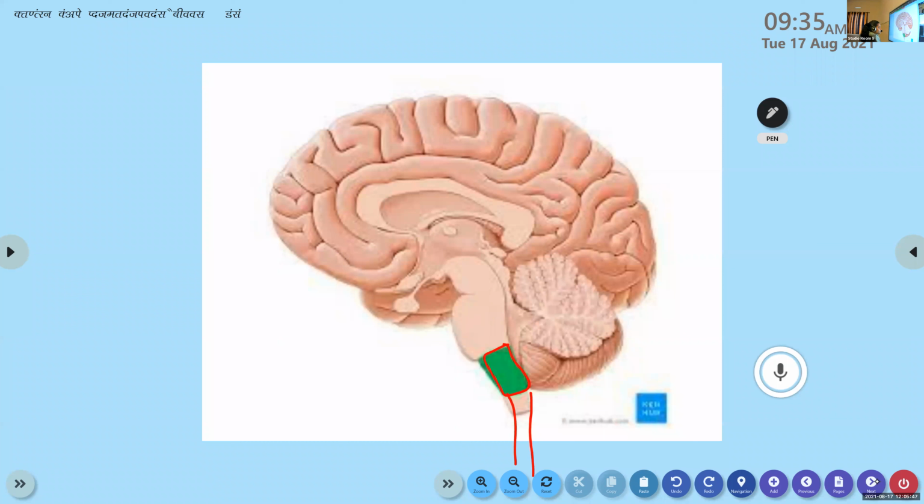Now, the second structure. This is the picture of medulla oblongata. This area is referred to as medulla oblongata. See, after this comes the spinal cord, deep into our body.